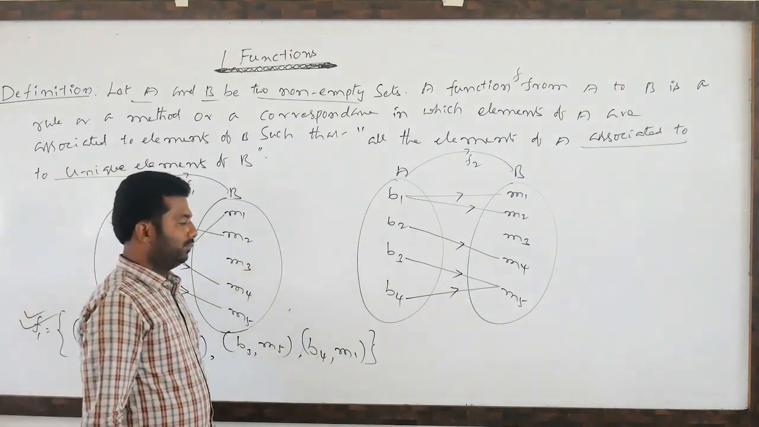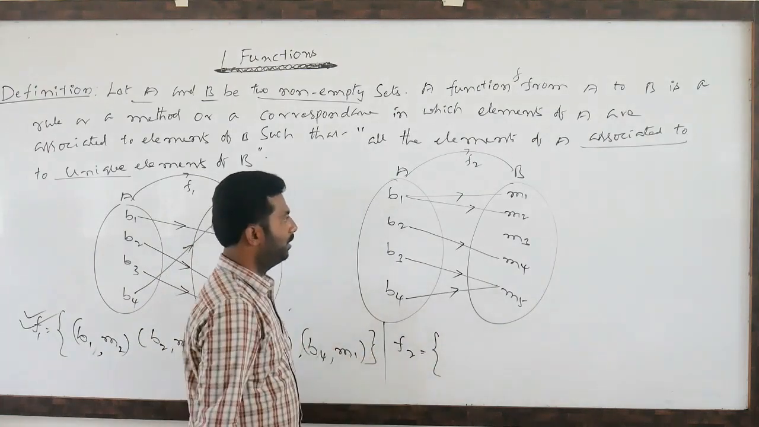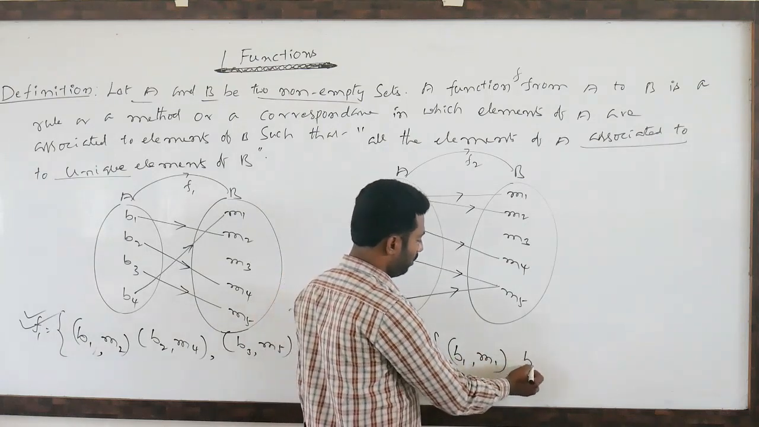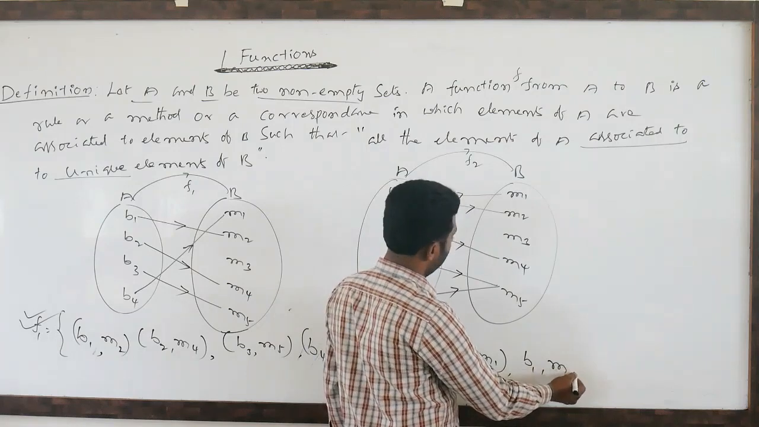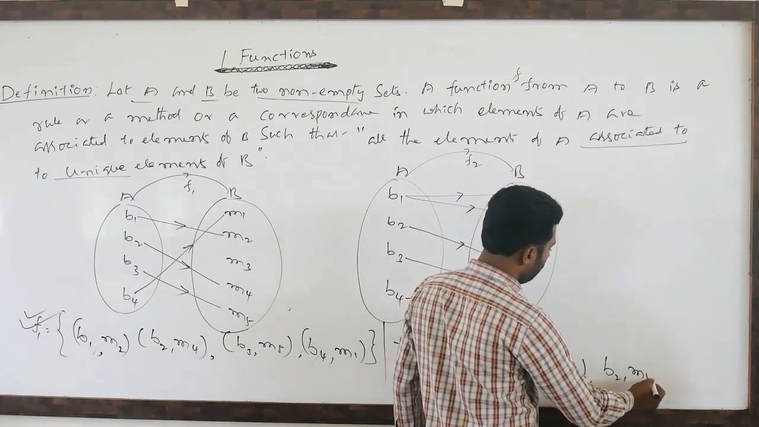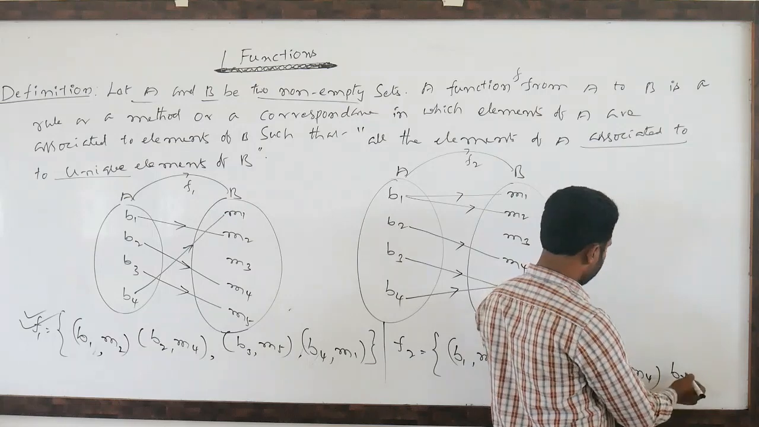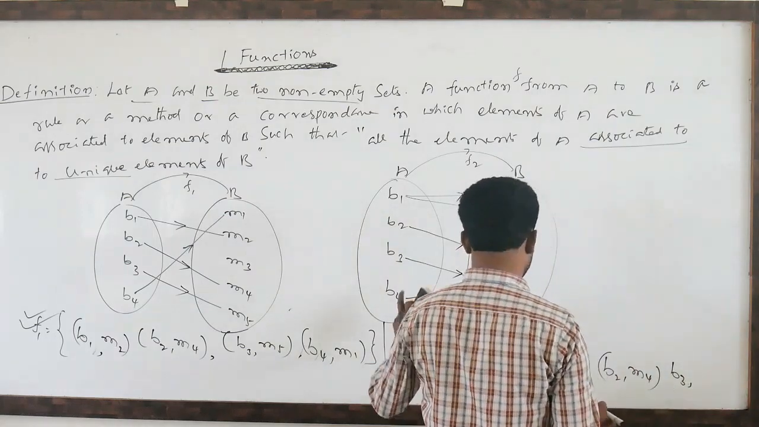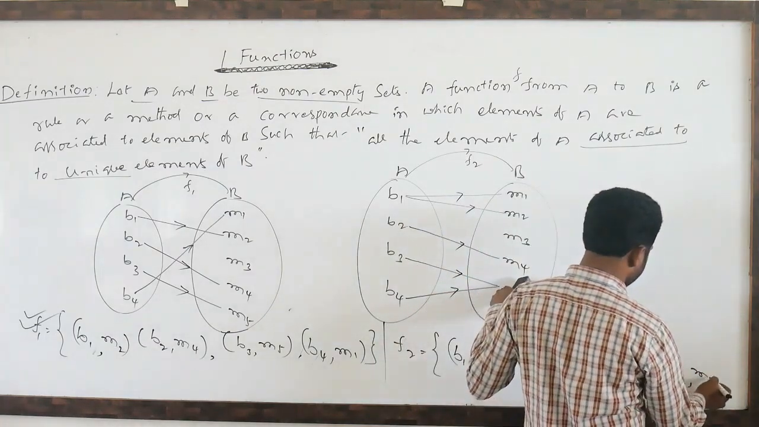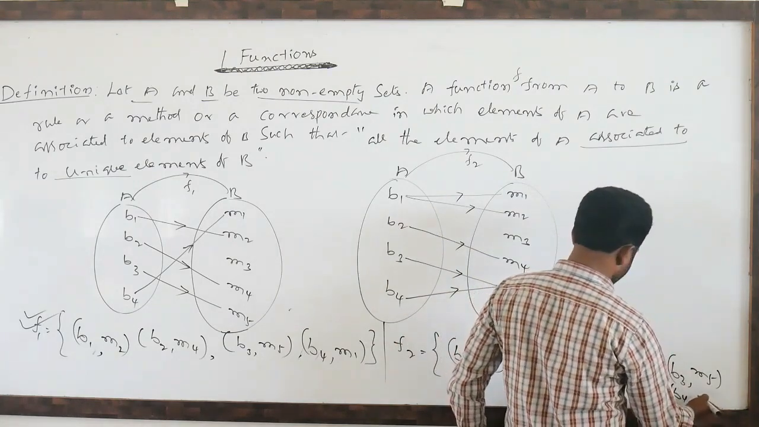So, is this a function? See, B1 belongs to M1. B1 belongs to M2. B2 belongs to M4. B3 belongs to M5, and B4 belongs to M5.